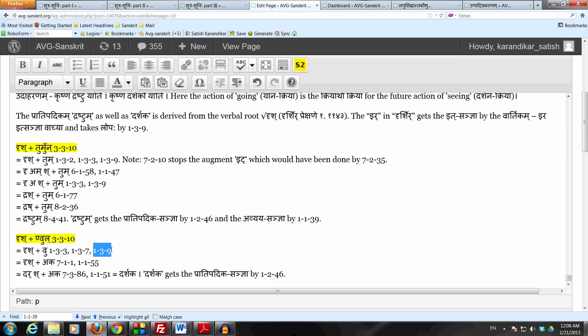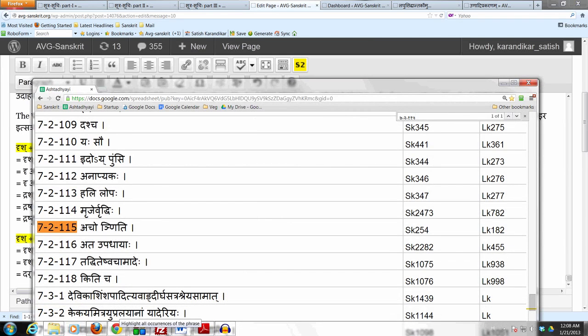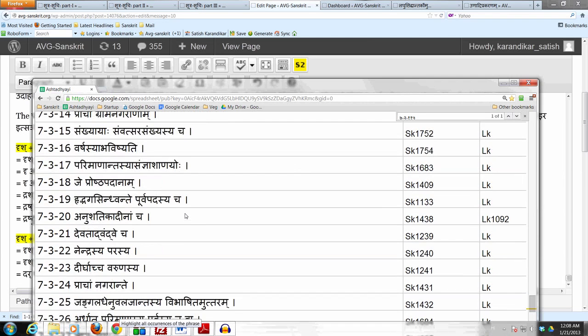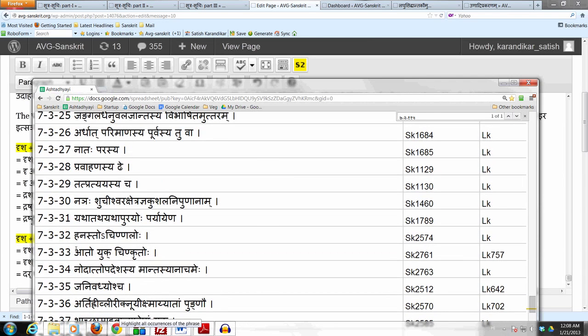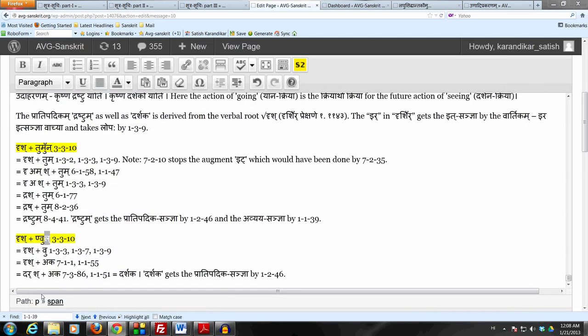The lakara is the it again for the intonation, swarartha in the Vedas, so that doesn't affect us right now. And nakara is an it to facilitate operations such as the vriddhi operations by 7.2.115, 7.2.116, achodnyati, atopadhayaha. Also the yuk augment by ato yuk chin krutoho. So these operations depend on that nakara as an it. So that is why it has been employed by Panini.